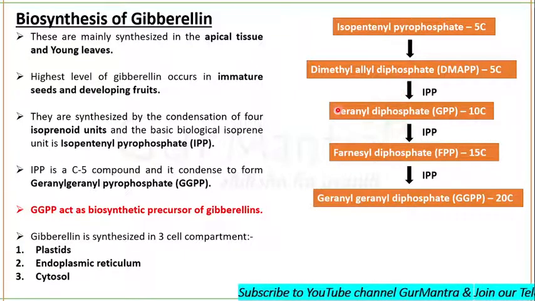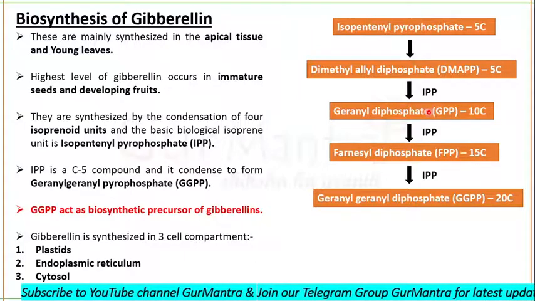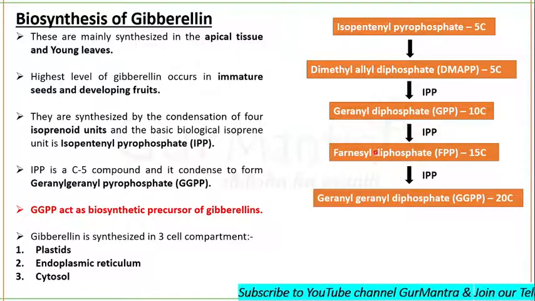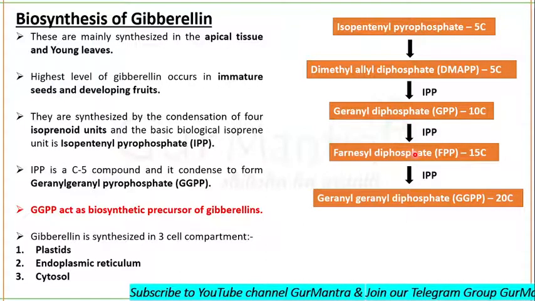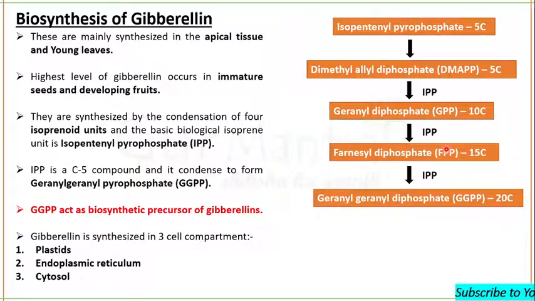This is a monoterpene. Then another isopentenyl pyrophosphate will be added, and now 10 plus 5 becomes 15, and farnesyl diphosphate will be formed. This is a sesquiterpene, with 15 carbon atoms.